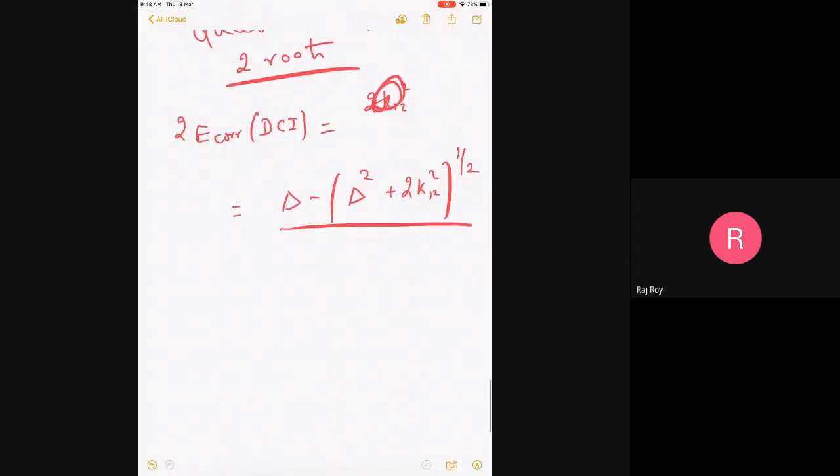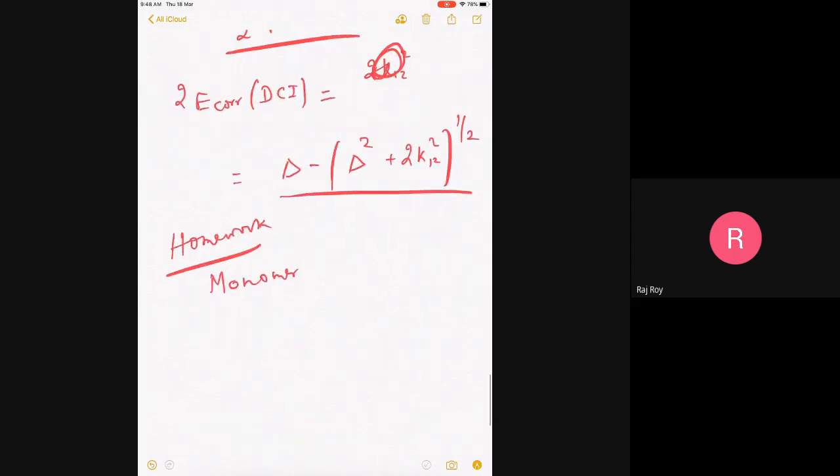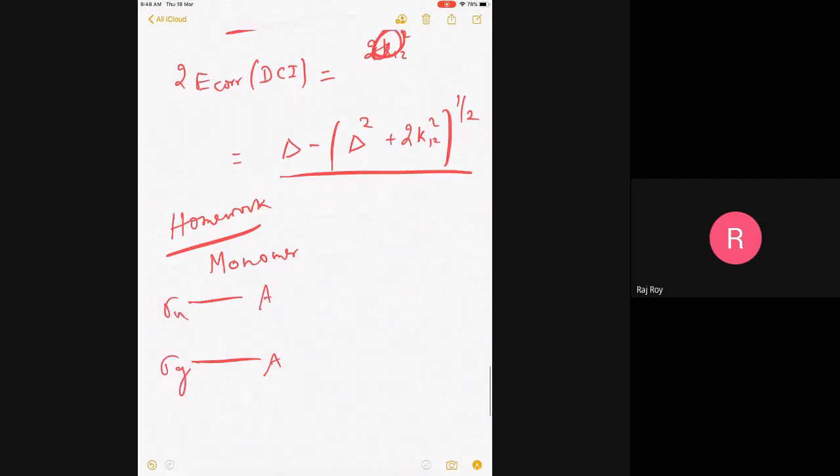I will now give you a homework that I do a monomer calculation. Please understand the homework. Just take only one molecule, A. So you have a sigma G, you have a sigma U. I do a DCI. So I do a monomer DCI. So what is my problem for DCI? Psi DCI for the monomer.